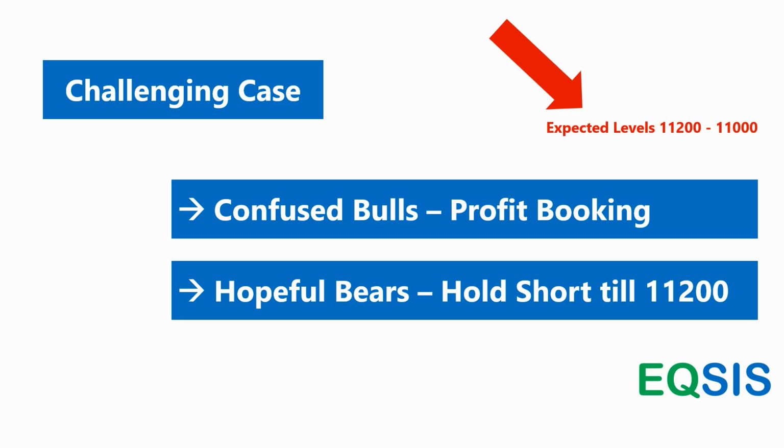So in that case, things become dicey, and there may not be much conviction for both bulls and bears. Bears just get a hope, may not become very aggressive. So they do look for a profit to book. So as the price comes down, you see a bit of buying. So around 11,000 to 11,200 sort of buying is expected. So we should be aware of that. So even if it is a confused note, we are not expecting a big free fall in the market.